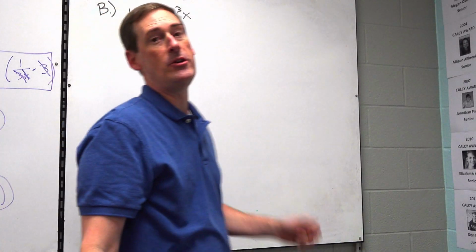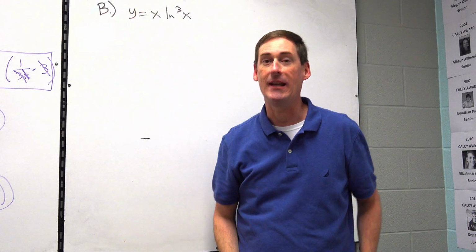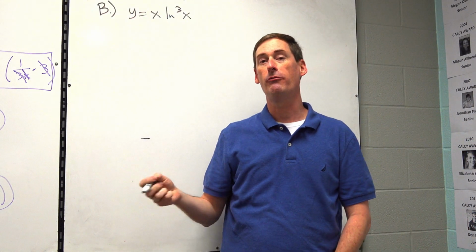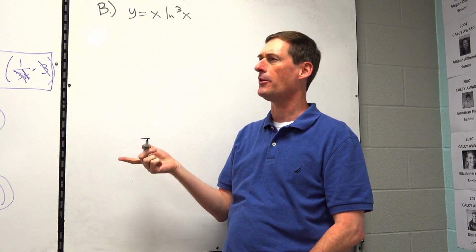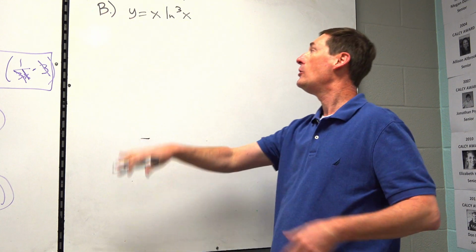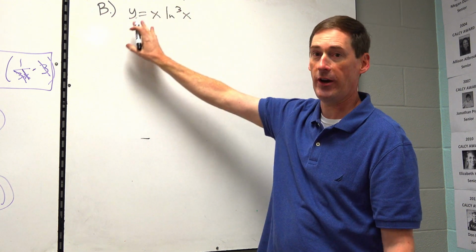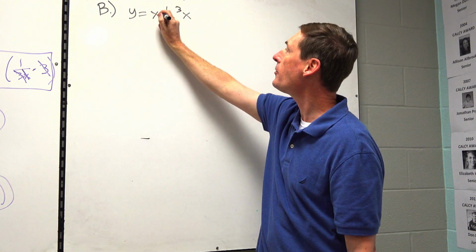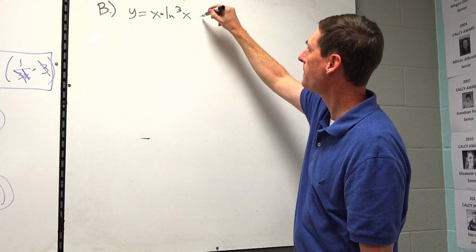Now for letter B, we have a new vocabulary word, differentiate. Mr. Wade, what does that mean? All right, differentiate is the verb form of to take the derivative. I don't think we did that in this class yet. I think that was the other class. Anyway, differentiate just means take the derivative. So this is another x times an x, a variable times a variable. It's another product rule, but first you have to remember something from pre-calculus.